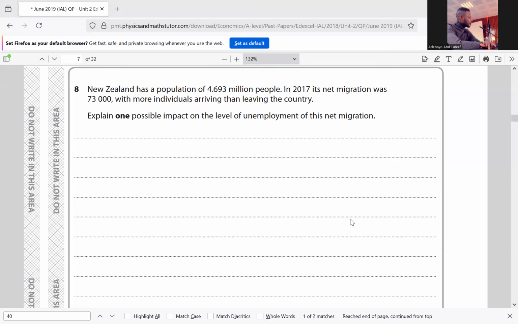So an increase in net migration will bring about an increase in the working population. If there's an increase in the working population, it will increase the supply of labor. And if the supply of labor increases more than the demand for labor, it will bring about an increase in the unemployment rate. So that is the relationship between unemployment and net migration.